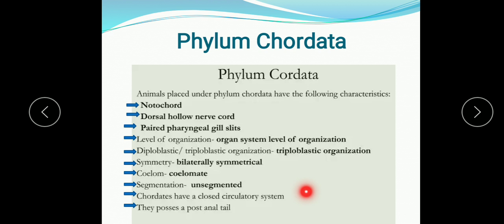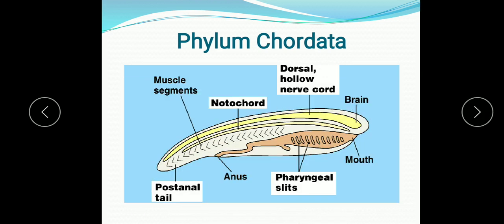They have a closed circulatory system where the blood flows through vessels, and they possess a post-anal tail. Development is usually direct; sometimes a larva is involved in the development. The heart is always on the ventral side and it is myogenic. Hemoglobin is present inside the RBCs. So all these are the features of the phylum Chordata. You have to learn the identifying features: notochord, dorsal hollow nerve cord, and paired pharyngeal gill slits. These are the key features of the phylum Chordata.